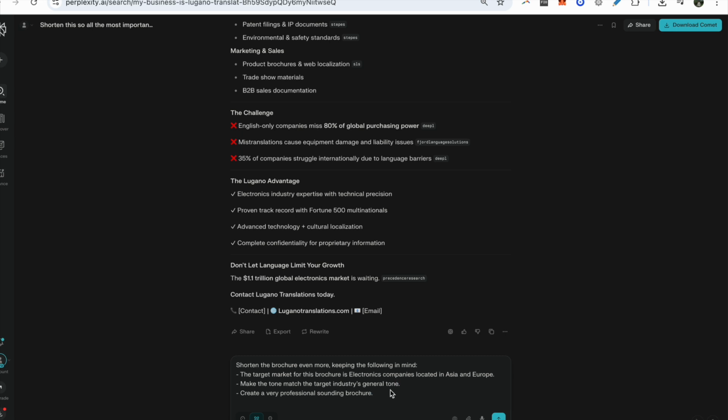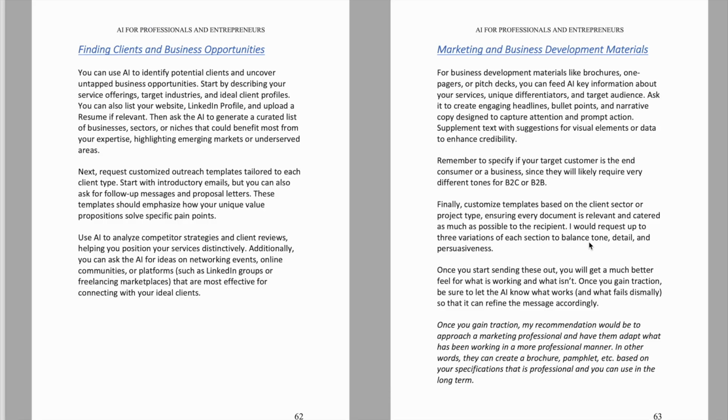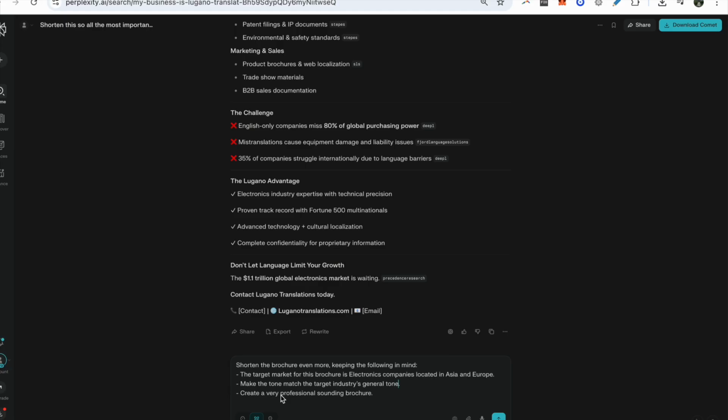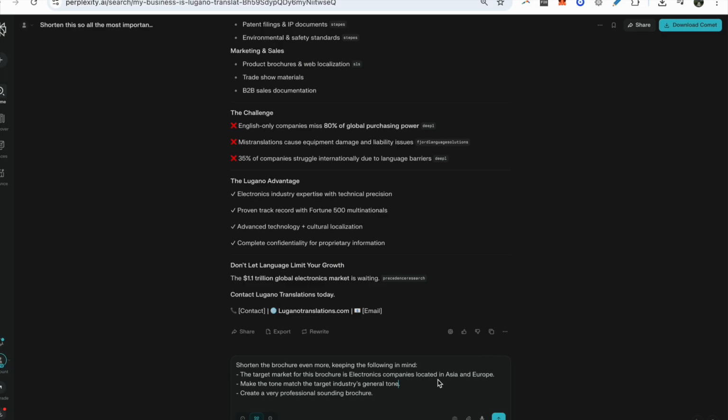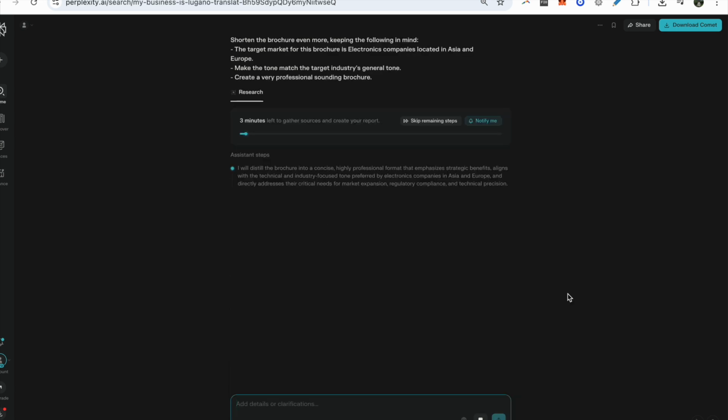What I wrote here in the instructions was 3 variations of each section. This is going to be the first one, make it professional sounding, because I want to balance tone, detail, and persuasiveness. So I'm going to make one that's very professional sounding. Let's see how that comes out. I just realized I'm still doing the deep research. I can switch back to the other one.